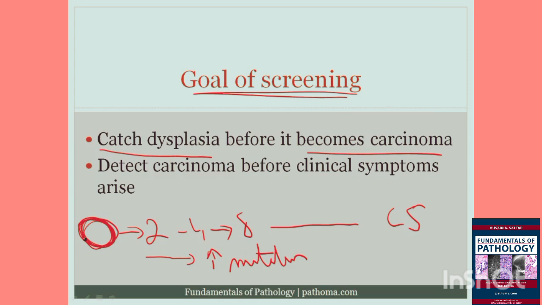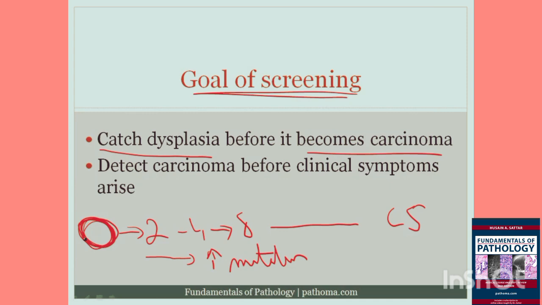What's an example? Well, when we do a pap smear, we're looking for cervical intraepithelial neoplasia, CIN1, CIN2, CIN3. And what is CIN? CIN is basically dysplasia. It's not cancer. Now, it has a risk of developing into cancer, and so when we have CIN, we remove the epithelium of the cervix before it can actually become cancer.